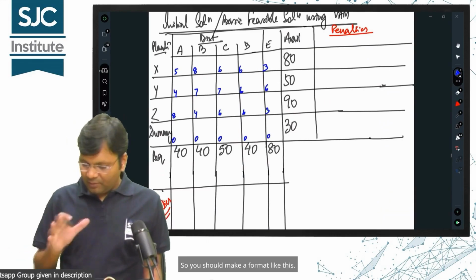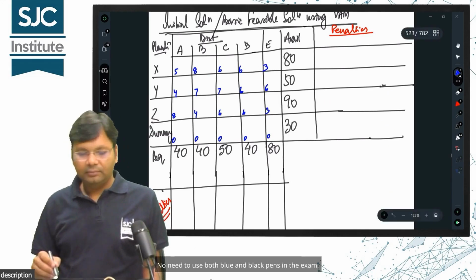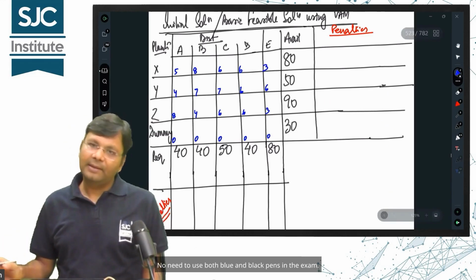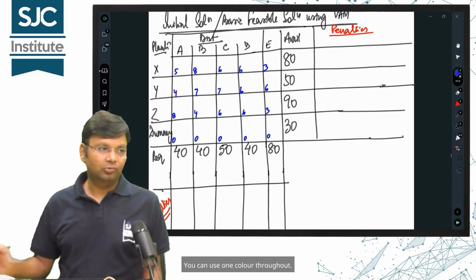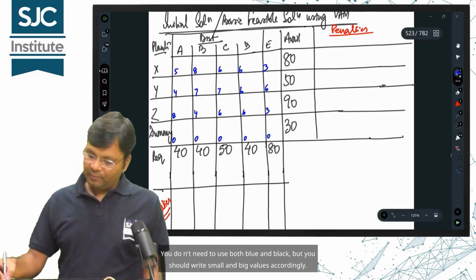So you should make a format like this. Write the value small inside, big outside. No need to use both blue and black pens in the exam. You can use one color throughout. You don't need to use both blue and black, but you should write small and big values accordingly.